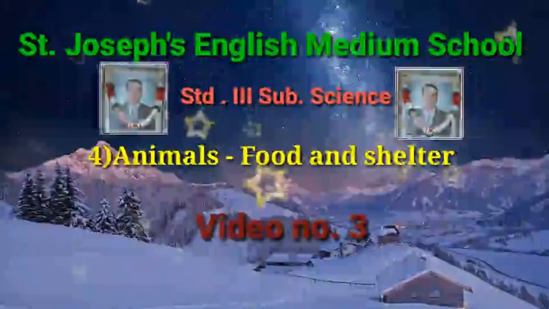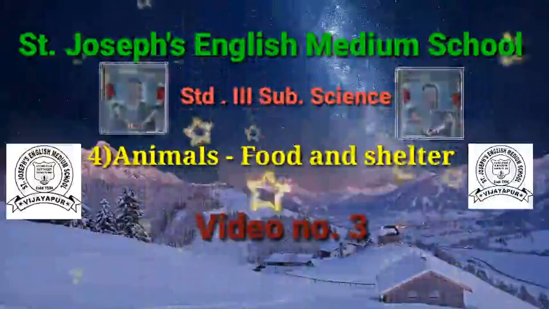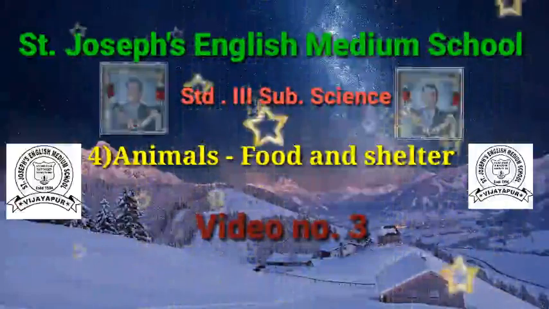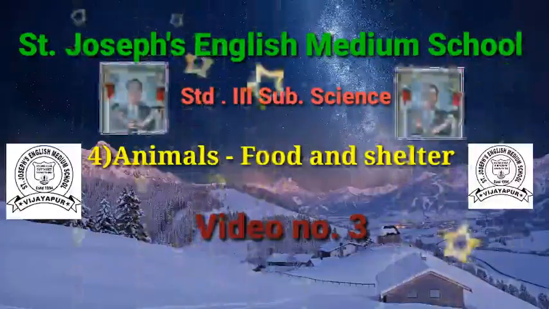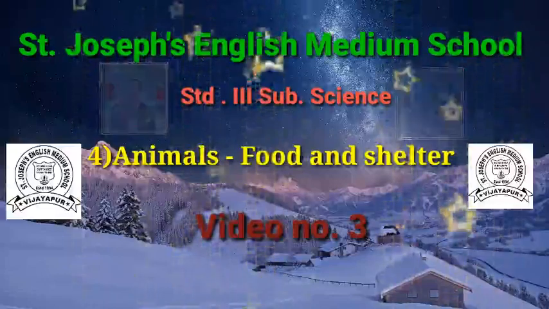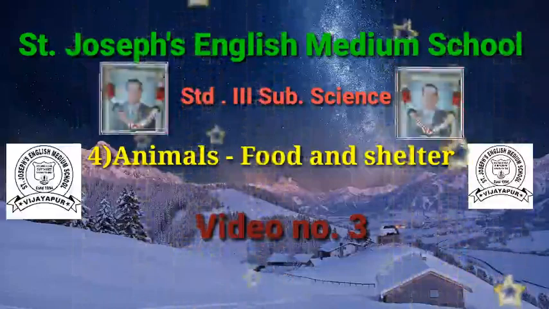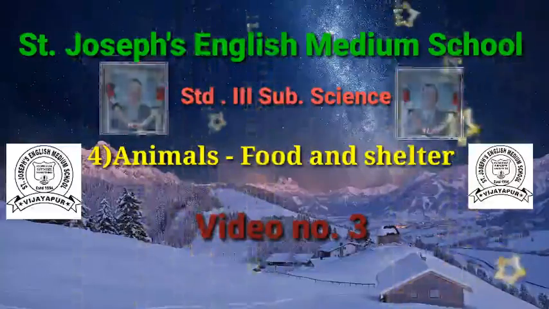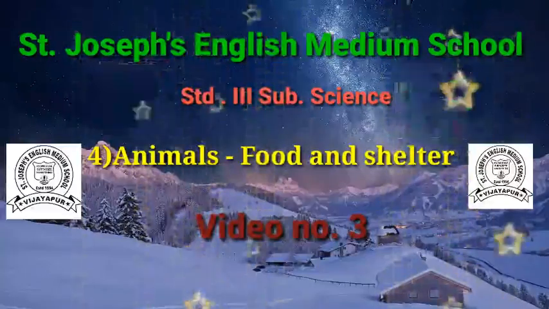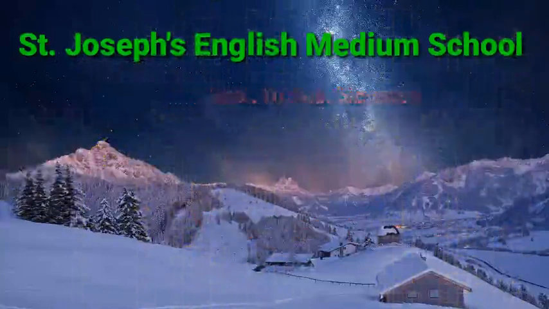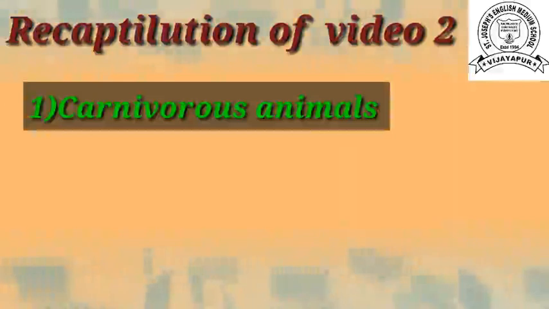Hello, good morning, children. Let us continue our fourth lesson, that is animals, food, and shelter. Last week we completed two videos. Today we start our video number 3 of this lesson, animals, food, and shelter. I hope, children, you all read the lesson. Now, children, first of all, I recapitulate our video number 2.